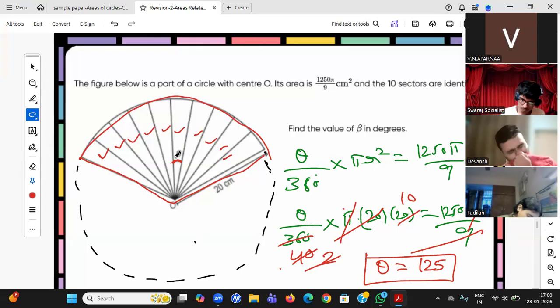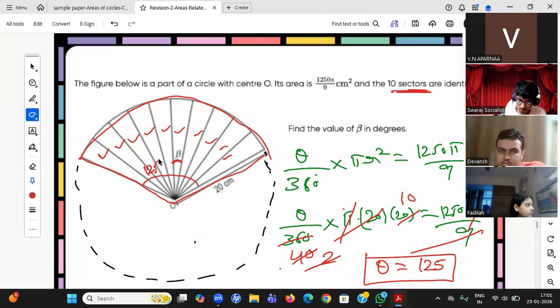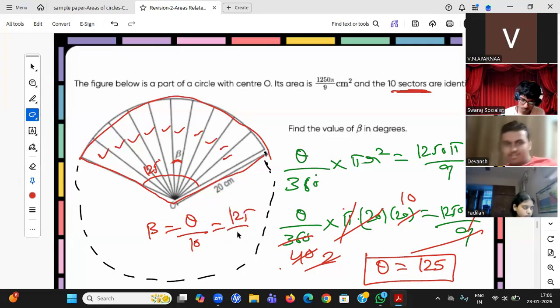Now what is beta? All are identical. Total is 125 degrees I am getting. What will beta be? Theta by 10. Why, sir? Because all are identical, one angle will be 1 by 10, because it's 10 sectors. One big sector is 125 degrees, and if divided by 10, beta equals theta by 10, 125 by 10, 12.5 degrees.